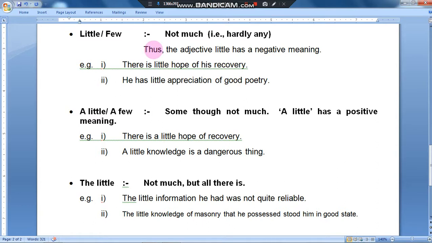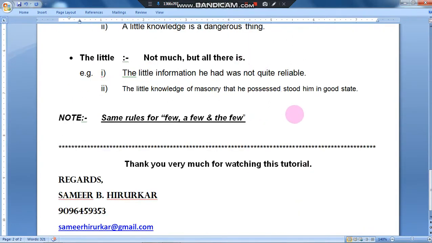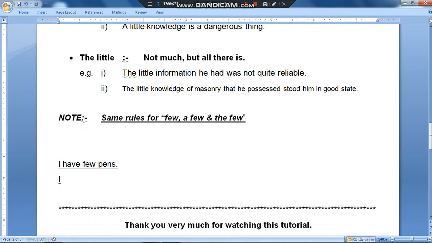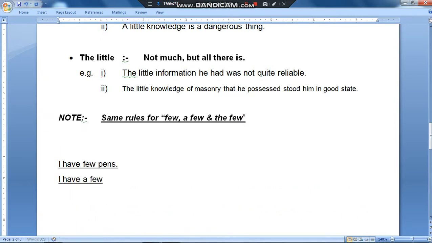I have few pains. I will explain it again for your better understanding. Now see, I have few pains is a totally negative manner. I have a few pains. Yes, positively, I have. It might be possible I have one extra pain, two extra pains, or three extra pains.